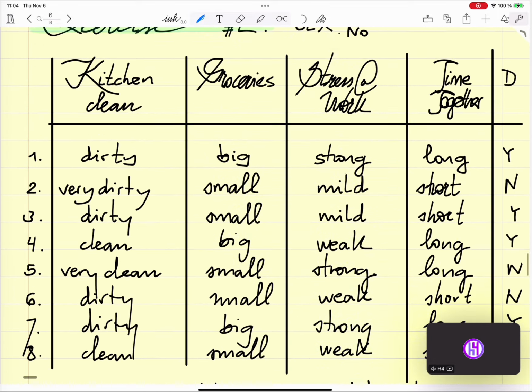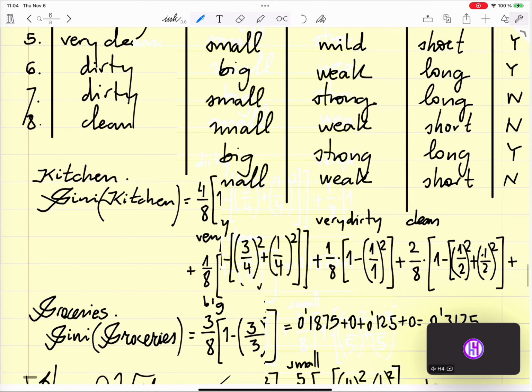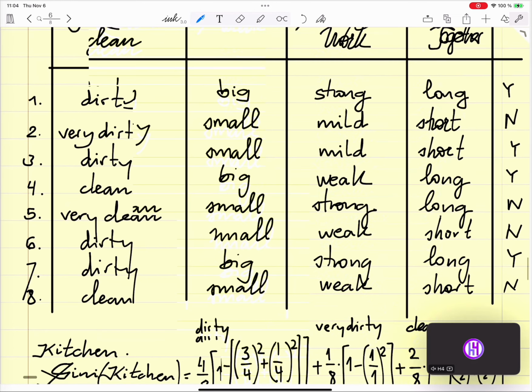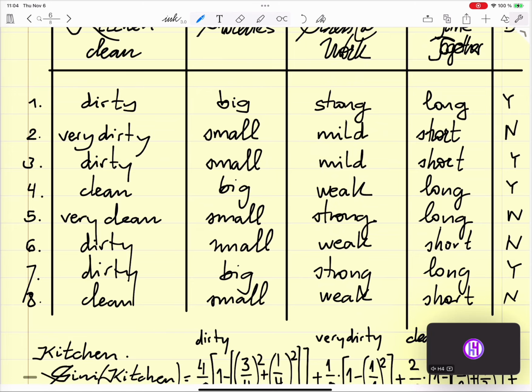I'm gonna try to continue. So we have small, and now we'll look at a little bit of the data. If we need to be smart. If we take the kitchen first, then we have very dirty, very clean, dirty, and clean.